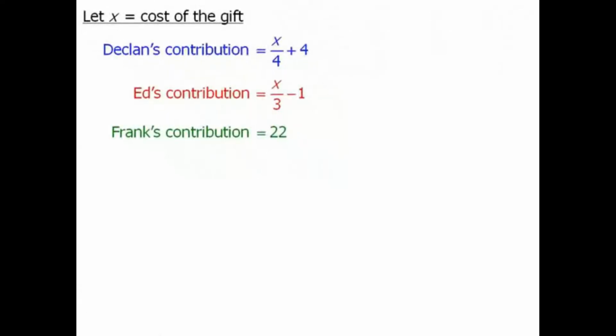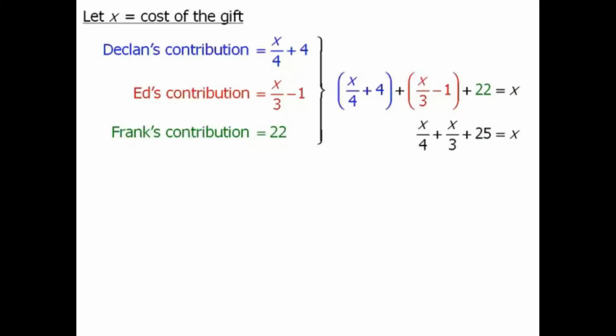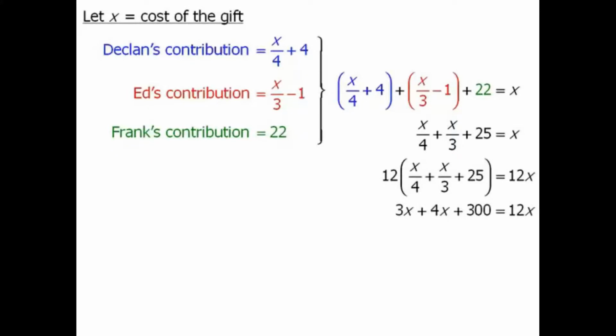So now we can create an equation. We know that Declan's contribution plus Ed's contribution plus Frank's contribution equals the total cost of the gift. So it equals X. From here we can simplify the left-hand side. And now let's eliminate both of our fractions by multiplying both sides of our equation by 12. When we do this, we get the following.